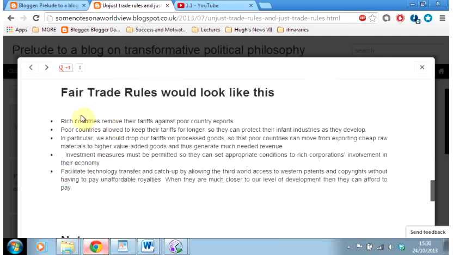Fair trade rules would look like this. Rich countries remove their tariffs against poor country exports. Poor countries are allowed to keep their tariffs for longer so they can protect their infant industries as they develop. In particular, we should drop tariffs on processed goods so that poor countries can move from exporting cheap raw materials to higher value-added goods and thus generate much-needed revenue.